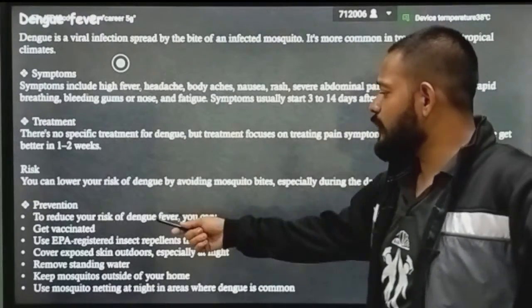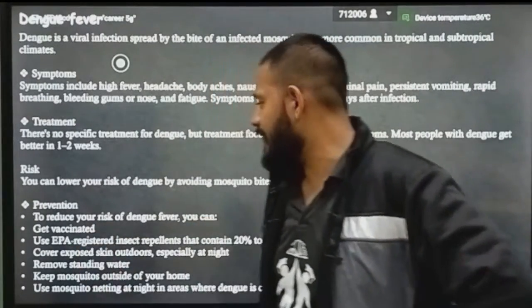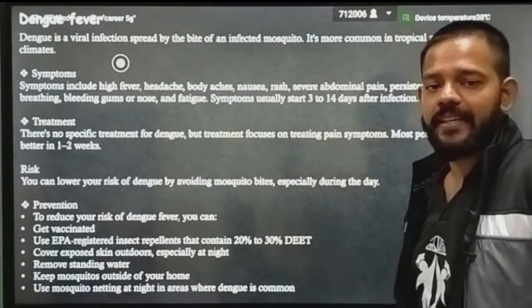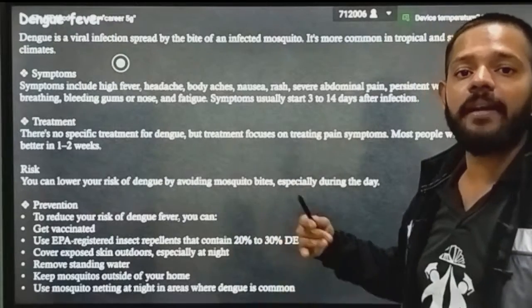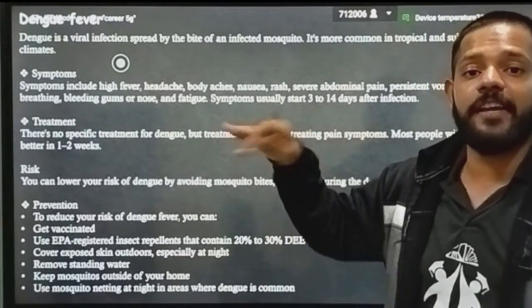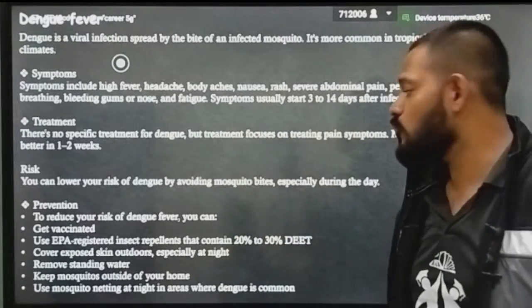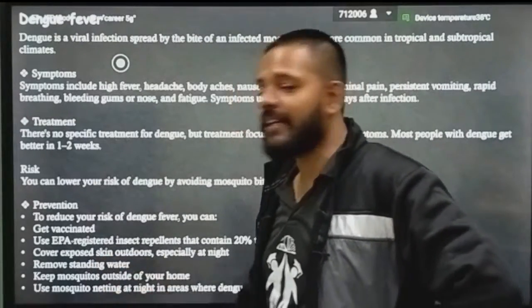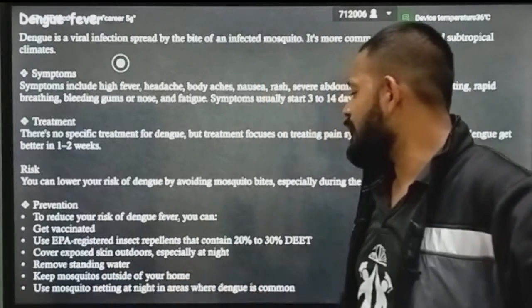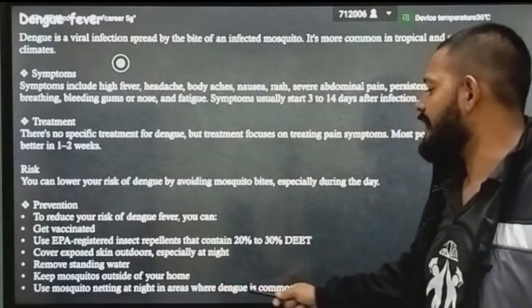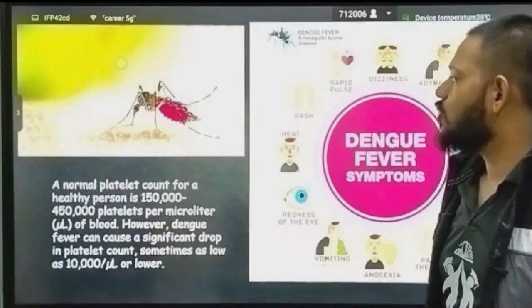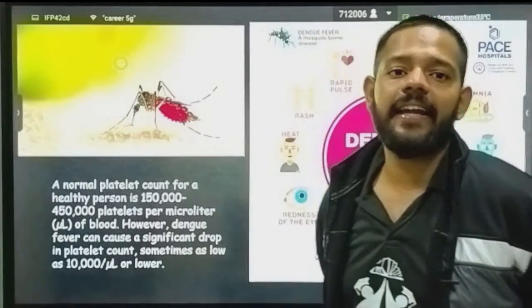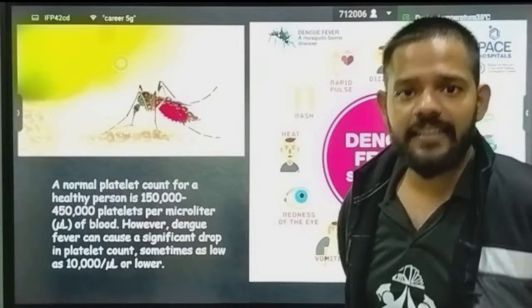Okay, prevention: to reduce your risk of dengue fever, you can get vaccinated. Use EPA registered insect repellent that contains 20 to 30% DEET, that is an anti mosquito repellent technique. Or keep that mosquito away from your rooms. Cover exposed skin outdoors, especially at night. Remove standing water, keep mosquitoes outside of your home, use mosquito netting at night in areas where dengue is common. Okay, this is your mosquito of dengue, which is called Aedes aegypti, which is the vector of that disease.